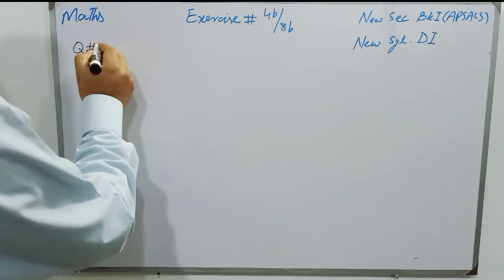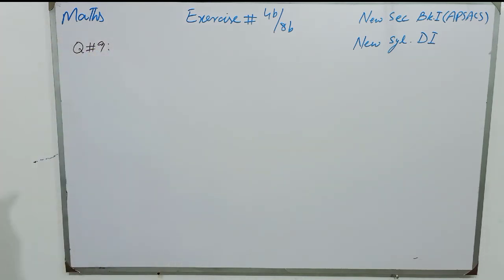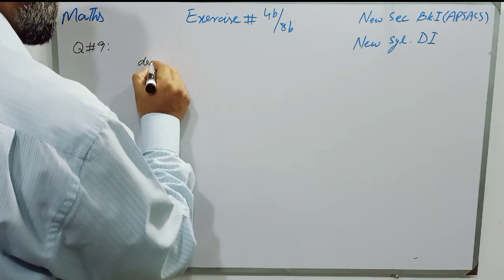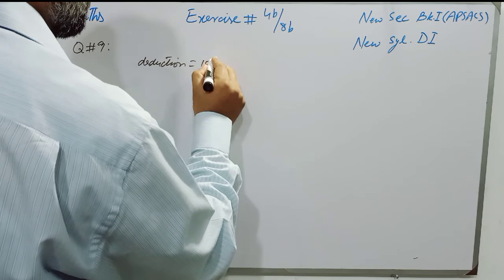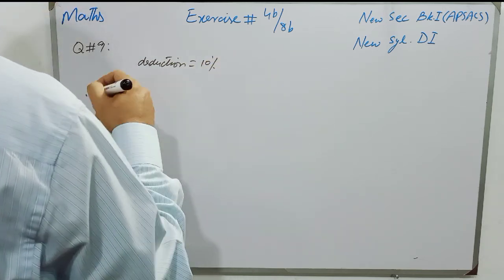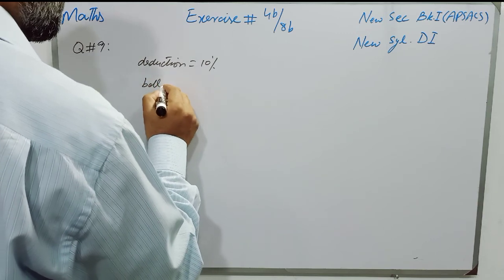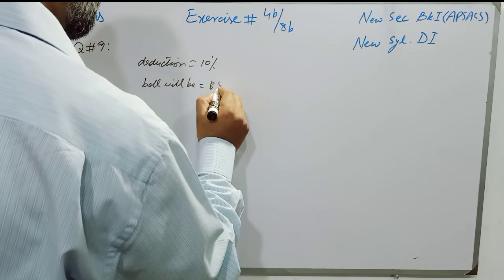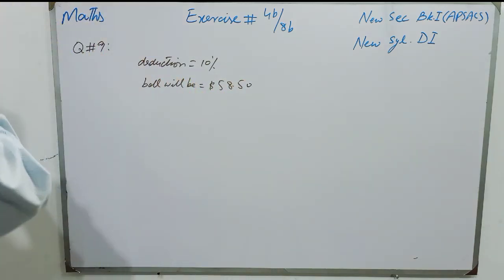Students, question number 9 of the same exercise is, if 10% deducted from the bill, so students, deduction is equal to 10%, and the bill after deduction will be $58.50, and we have to find the original bill.